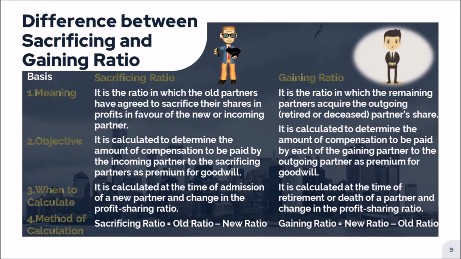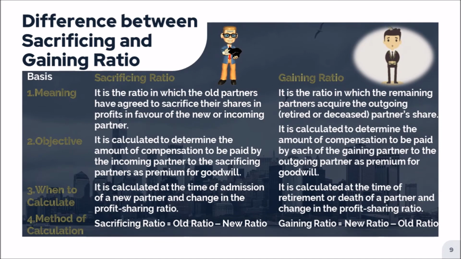If we talk about gaining ratio, what is the objective? It is calculated to determine the amount of compensation to be paid by each of the gaining partners to the outgoing partner as premium for goodwill. Means when the old partner retires or dies, he also needs to be compensated. For the calculation of that compensation amount, this gaining ratio is calculated and the remaining partners are supposed to pay the compensation in the form of premium for goodwill. Very soon we'll be learning about it.